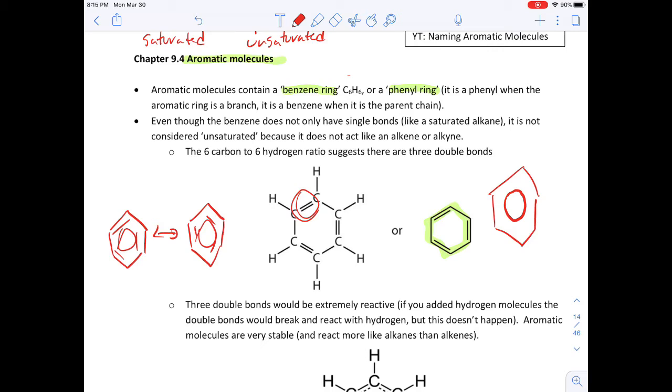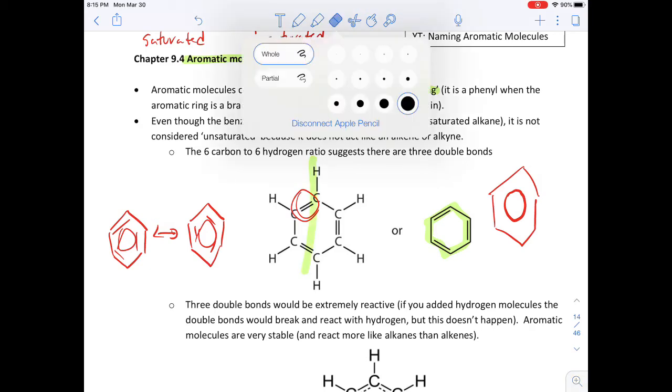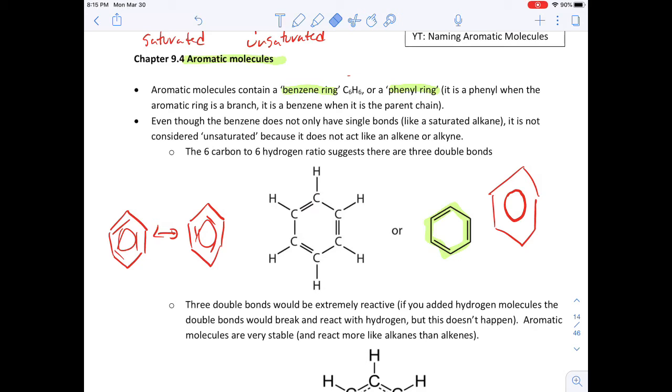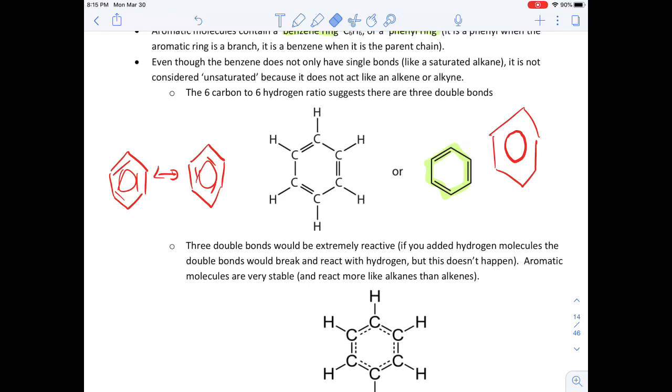But when you've got the benzene ring, it's actually not easy to break a single double bond, because you'd actually need to break all of those double bonds and shift the electrons around. So the benzene ring is very stable. It's much less reactive. If I had a molecule that had 3 double bonds, it should be really reactive.